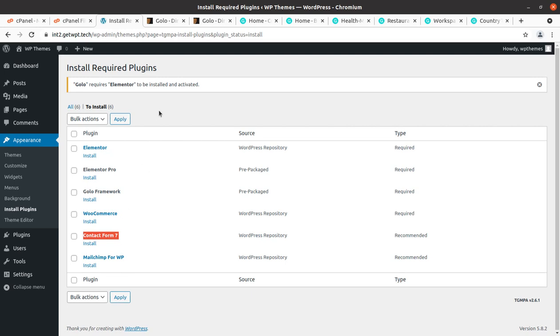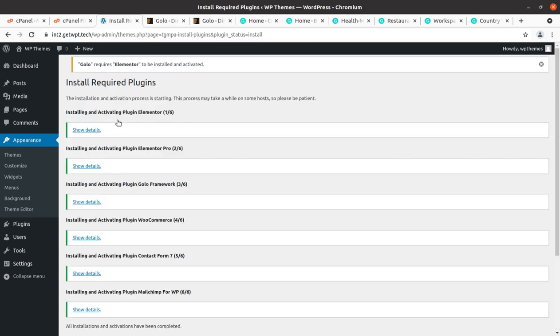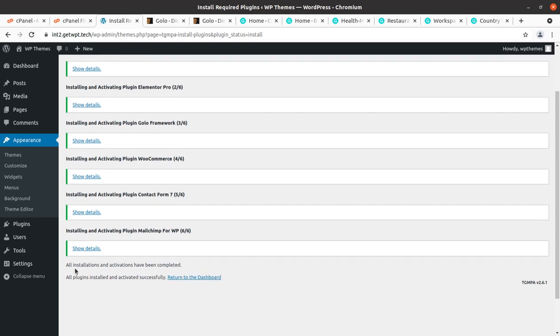So now we can install the required set of plugins, and this can be done in a single click. I'm installing all 6 plugins in a single click, and if you are not confident about your server capacity, don't install the plugins in one go. Just install the plugins one by one to avoid errors during the installation process. You can see all the plugins got installed within seconds, and all installation and activation has been completed. It hardly took 5 seconds for me.